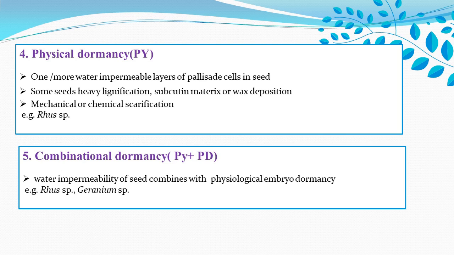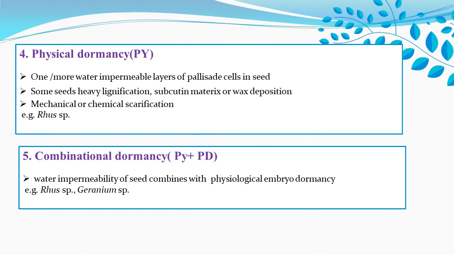Due to the presence of radially elongated palisade tissue, there will be formation of a cuticular layer outside the seed coat, which gives formation of thick-walled Malpighian cells within the testa.